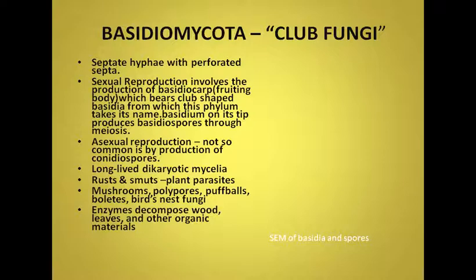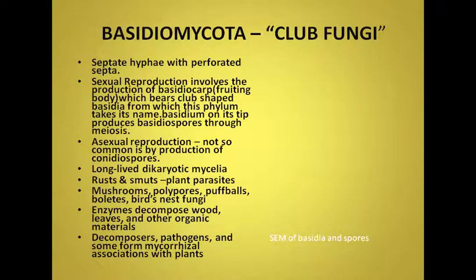Enzymes decompose wood, leaves, and other organic materials. So decomposers are included, pathogens are included, and just like Ascomycota, some of the Basidiomycota also form mycorrhizal association with the plants.